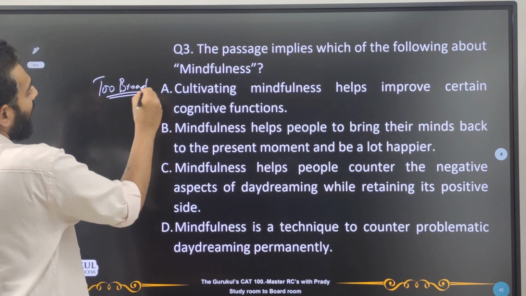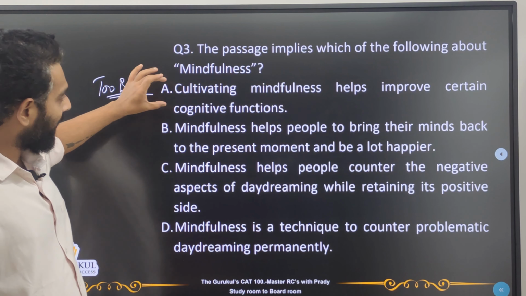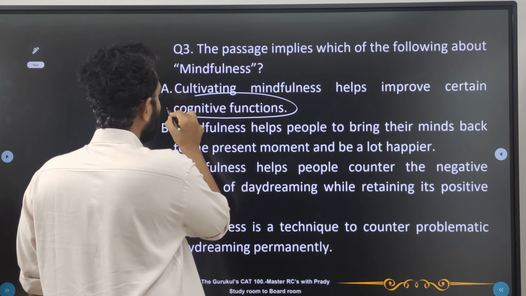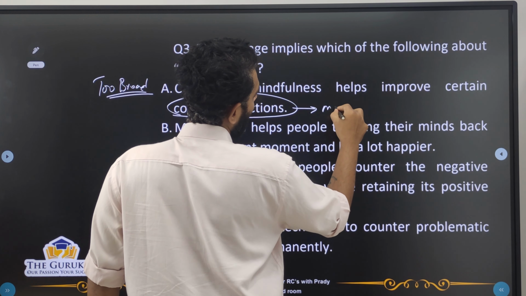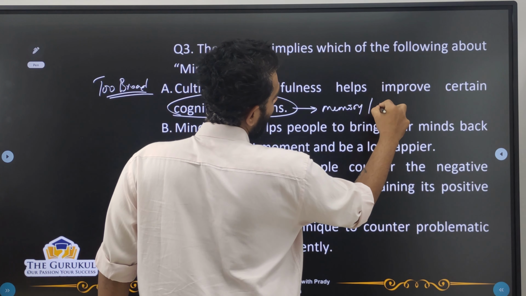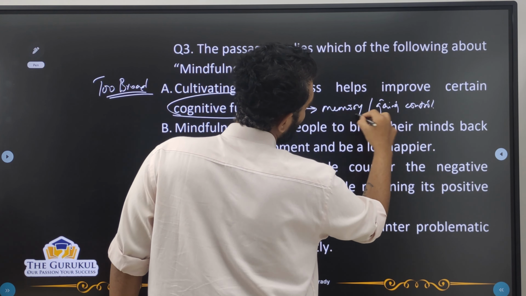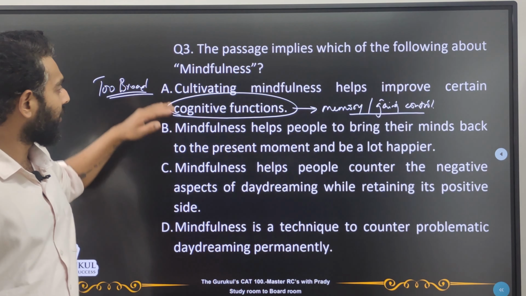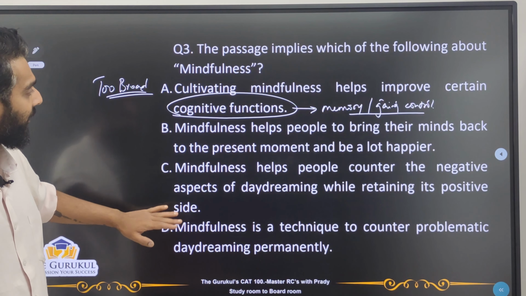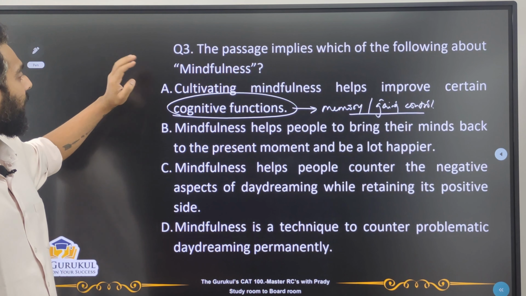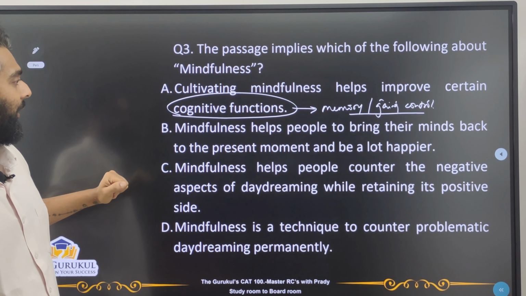Okay. So this is too broad. Obviously, this has been told about mindfulness, where these certain cognitive functions could be nothing but your memory and gaining control of a situation. But again, this is a little too broad. So let's look at the other options. If nothing else fits perfectly, then we'll go for A. So I'll just take this off for now. We'll look at all the other options and then we'll see.